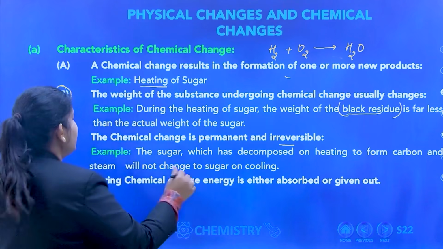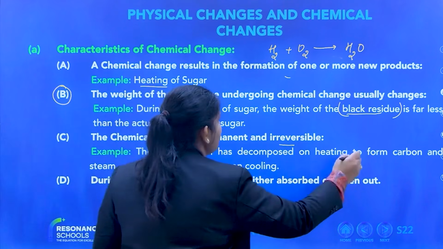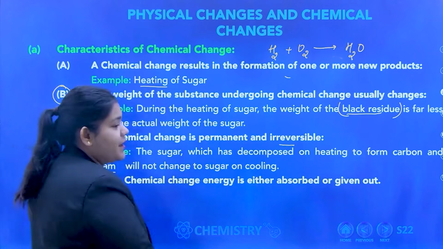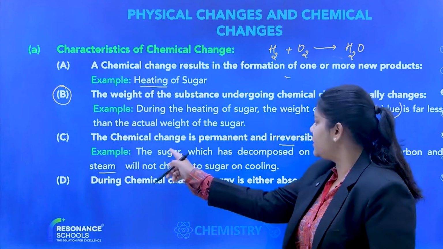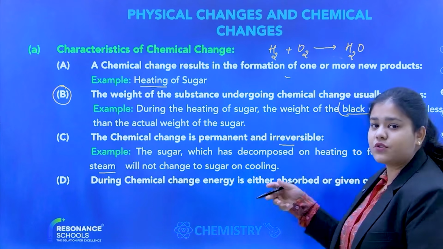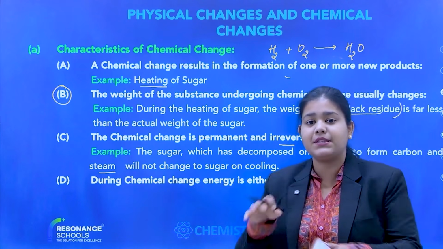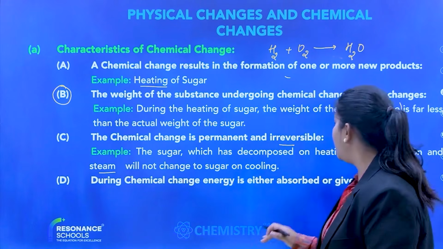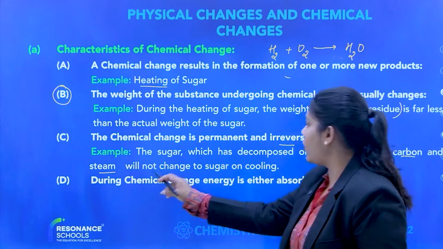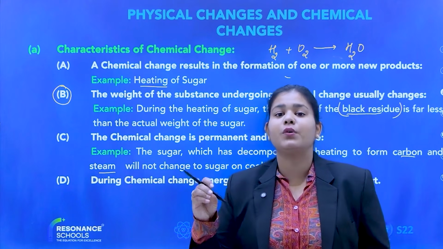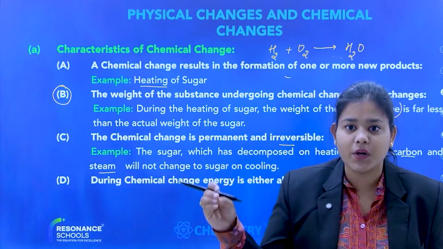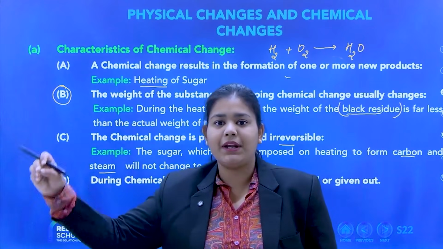Obviously it is, 90% of the time. The sugar which is decomposed on heating to form carbon and steam. See, the third statement we have learned says this only. The sugar which has decomposed on heating, broken down into carbon and water, will not change back to sugar. When you are heating sugar, it is converted to carbon and H2O.